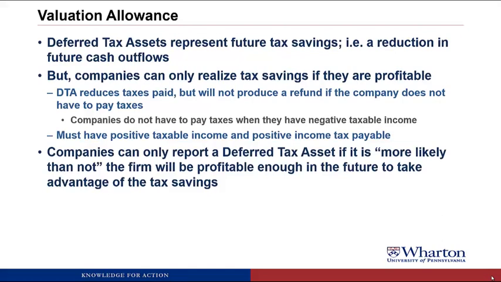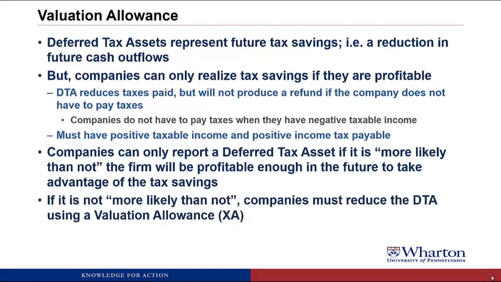So the tax savings will only benefit the company, only be a reduction in future cash outflows, if the company thinks it will be profitable enough in the future to be able to offset their profits with these deferred tax assets. So if it is not more likely than not that a company will get to use these tax savings, they have to reduce the deferred tax asset using something called the valuation allowance.